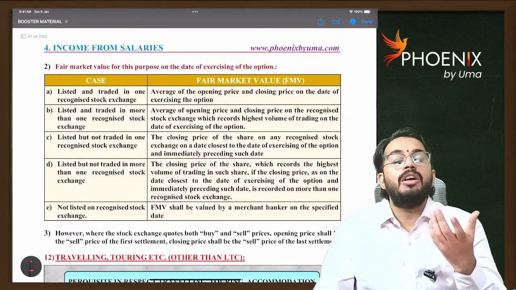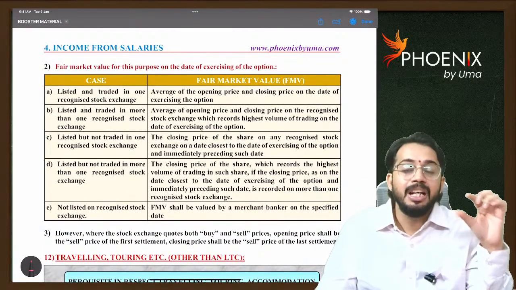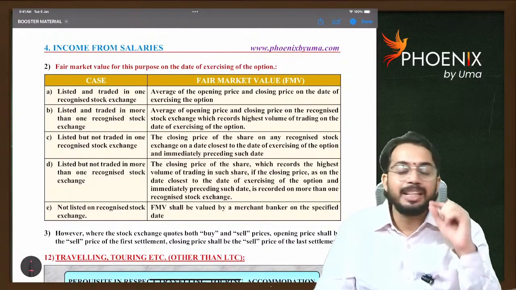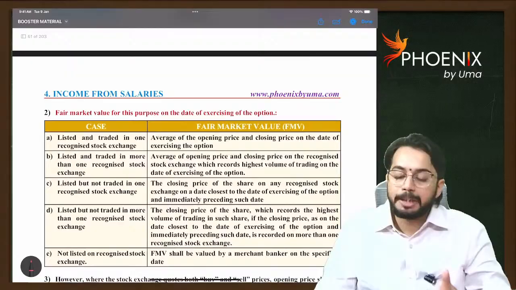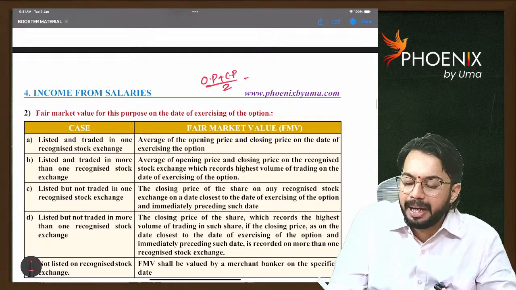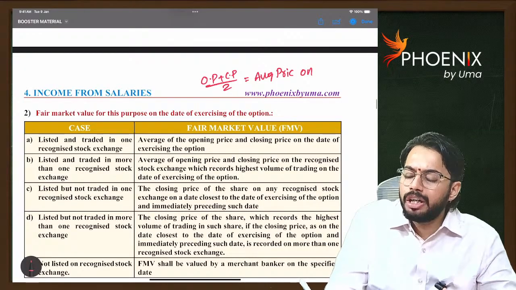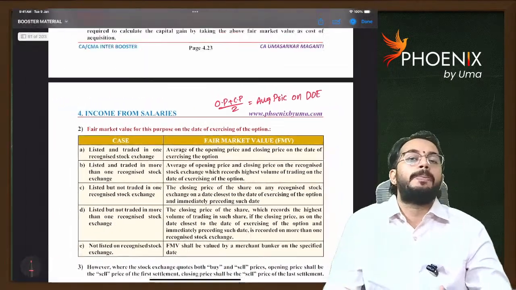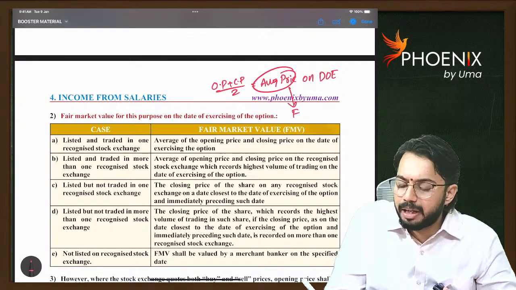Sir, how to calculate fair market value? If they are listed shares, then on the date of exercising the option, whatever the average price is there, average price means what? Opening price plus closing price divided by 2. That is called as average price. Average price on date of exercise of option, that will be taken as fair market value. Are you able to understand?